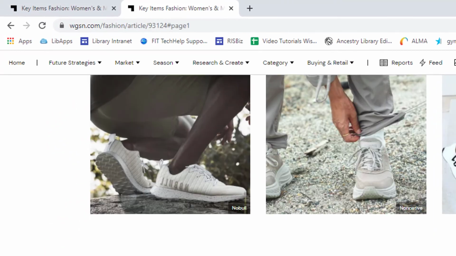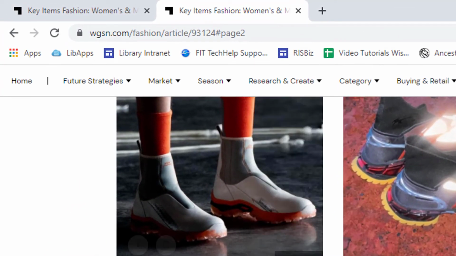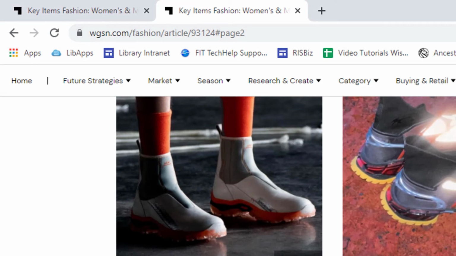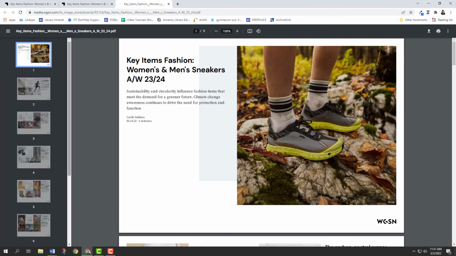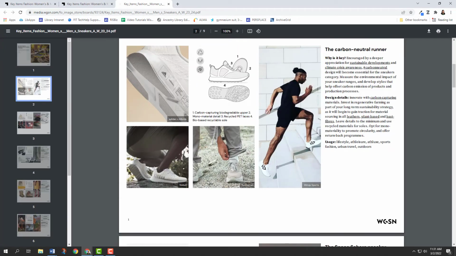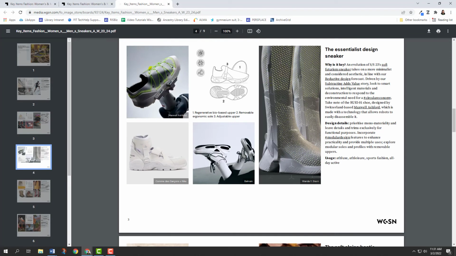As you can see here, when I scroll down, page numbers appear up here at the top. And if you're really not sure, you want to be absolutely sure, you can click download to download the report. And you'll see in the PDF version, it's very clear which page you're on. There's even a page number at the bottom. So that's why for this example, for the in-text citation, you are able to put page numbers.